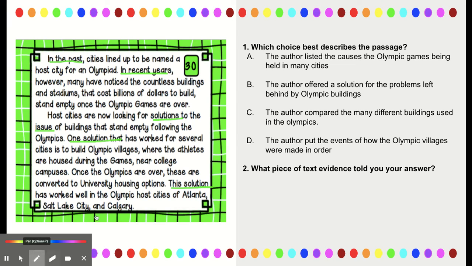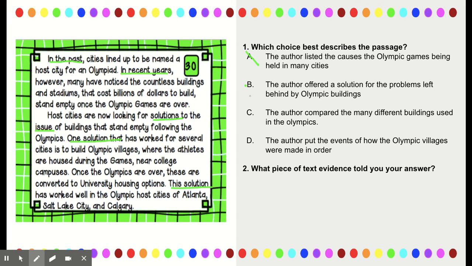Okay, so let's look at our choices. The author listed the causes of the Olympic Games being held in many cities. Nope, never saw a single word for cause. The author offered a solution for the problems left behind by Olympic buildings. Yes, I like that one. But I'm a good reader. I'm a good test taker. I'm going to check them.